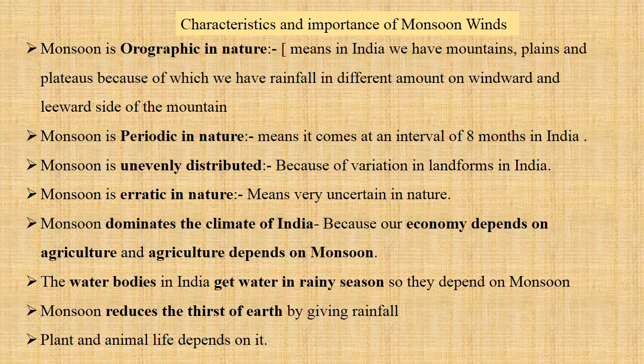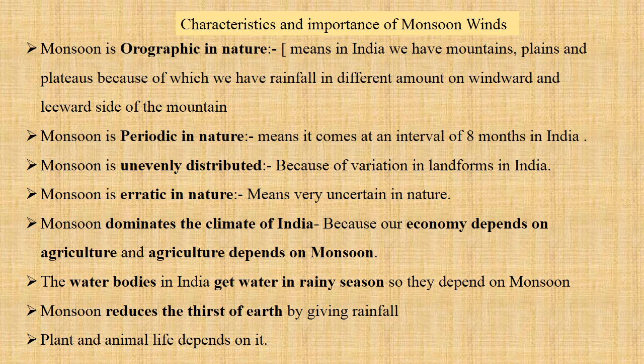Monsoon is erratic in nature. The meaning of erratic is that monsoon is very uncertain in nature. We cannot guarantee that every year the monsoon will begin in the same period, or that every year monsoon will give heavy rainfall.